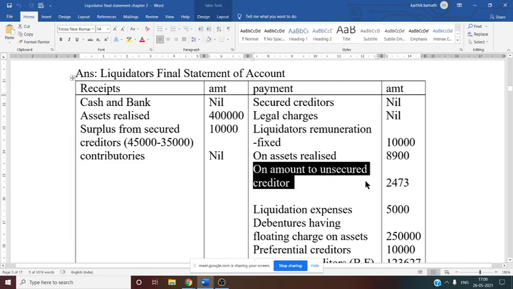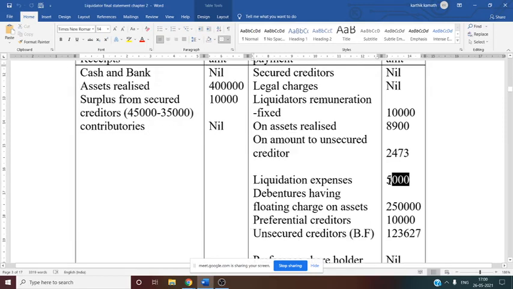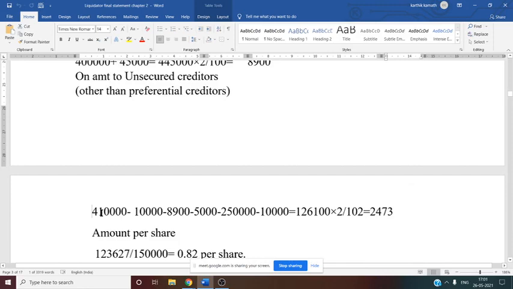Now liquidation expenses, this we have written minus 5,000. Debenture having floating charges on asset minus 2,50,000. Preferential creditor, that is minus 10,000. So now see this. Now you need to do one more working note here. What is that? On the amount due to unsecured creditor other than preferential creditor: 4,10,000 minus 10,000 minus 8,900 minus 5,000 minus 2,50,000 minus 10,000.